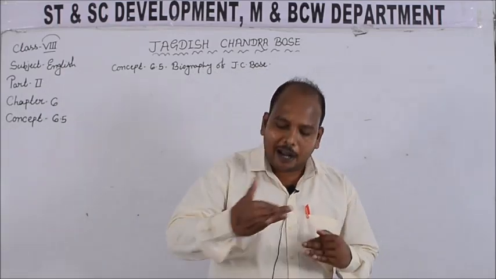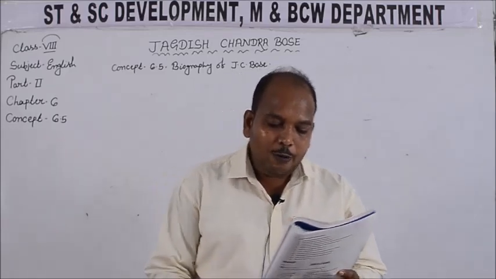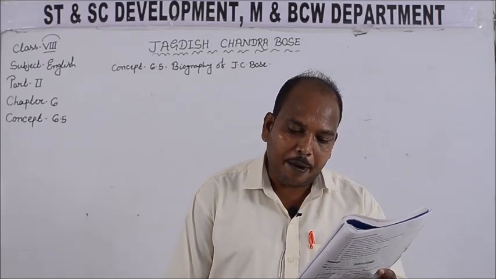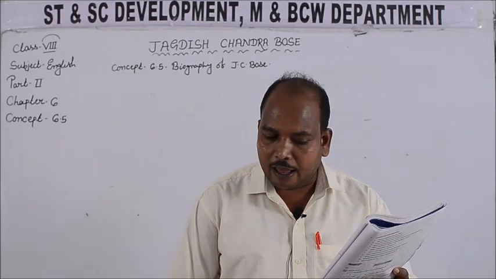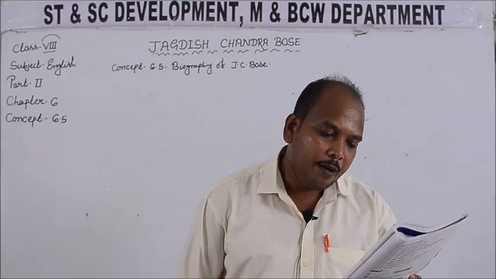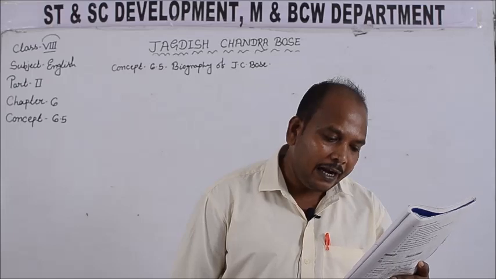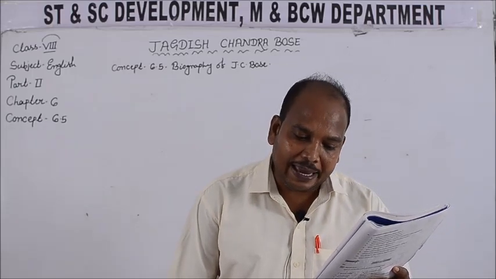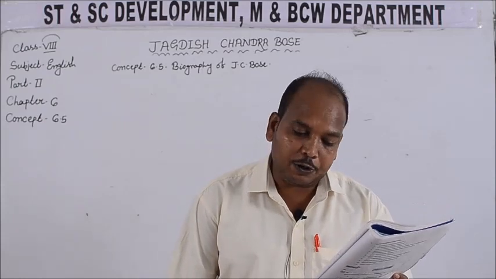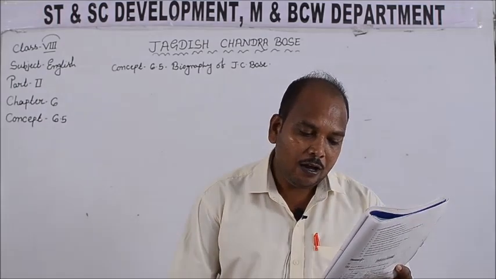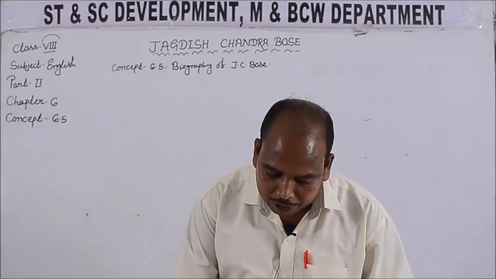So let's read paragraph 2 to know more about his biography. He was born on 30 November 1858 at Mymensingh, now in Bangladesh. He got his elementary education from a vernacular school because his father thought that he should learn his own mother tongue, Bengali, before studying a foreign language like English. Bose attended Cambridge after studying physics at Calcutta University. He returned to India in 1884 after completing a BSc degree from Cambridge University. He died in the year 1937.